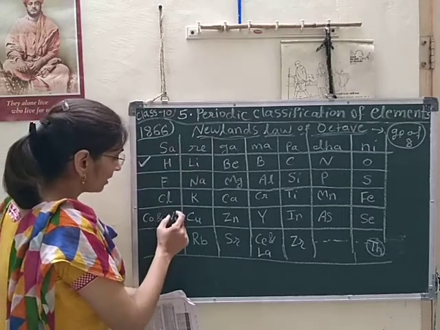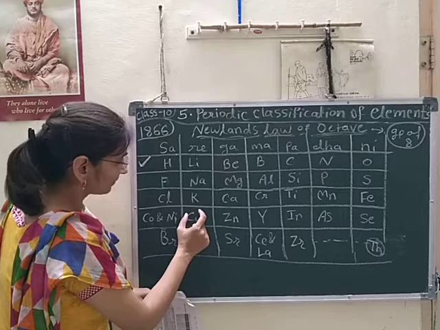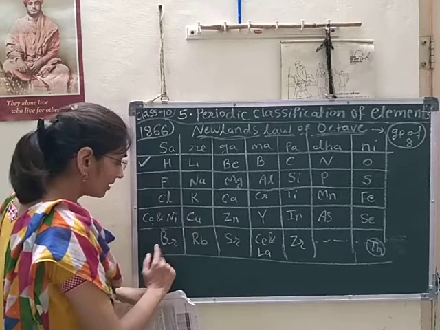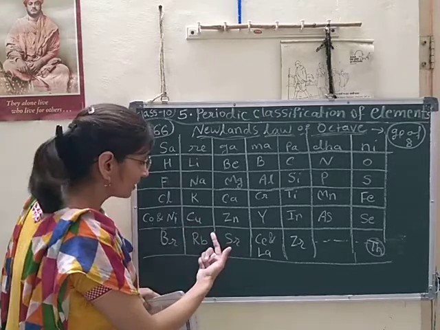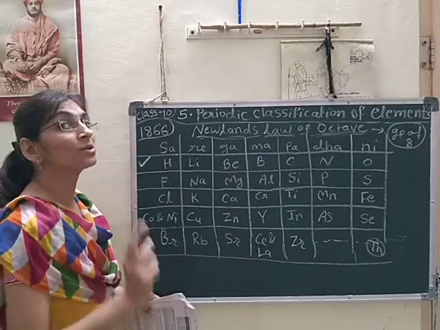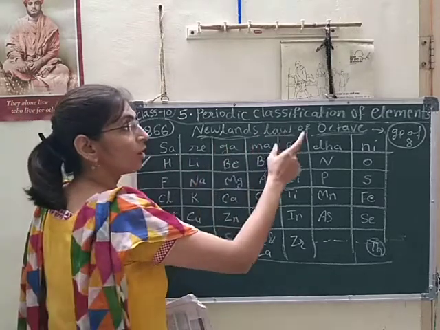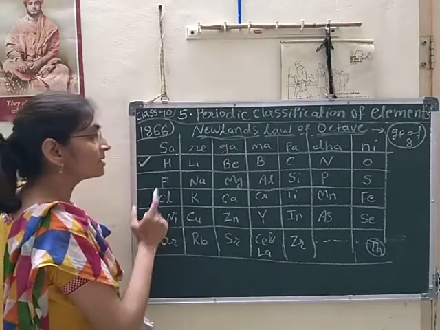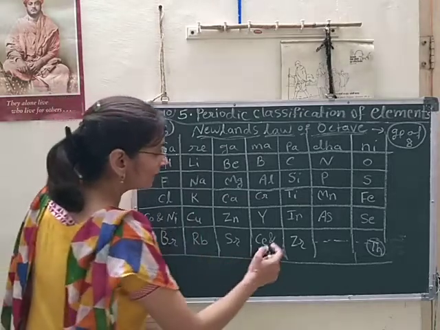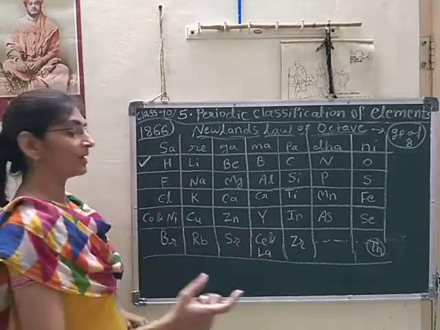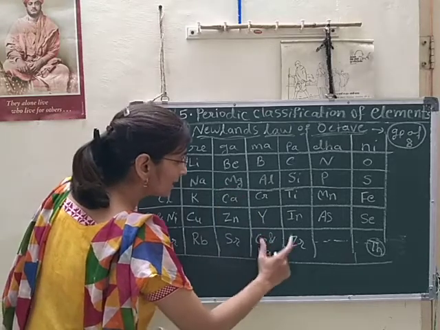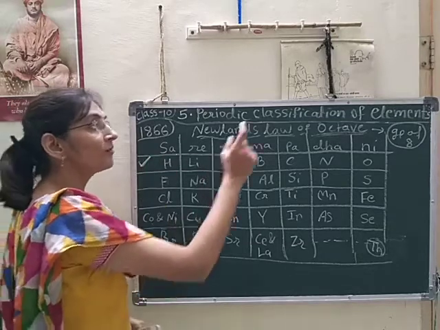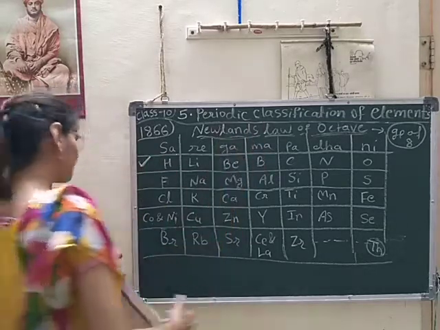But if he places the nickel in that place of copper, what will happen? The bromine will shift also to the next column, and it was not fair according to his law of octave. So he kept both elements together, and in that manner at various places, 5 places, he kept two elements together for maintaining his rule, the law of octave.